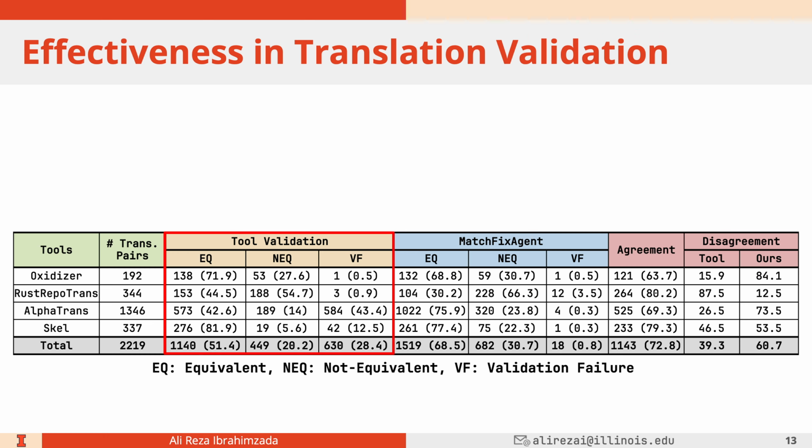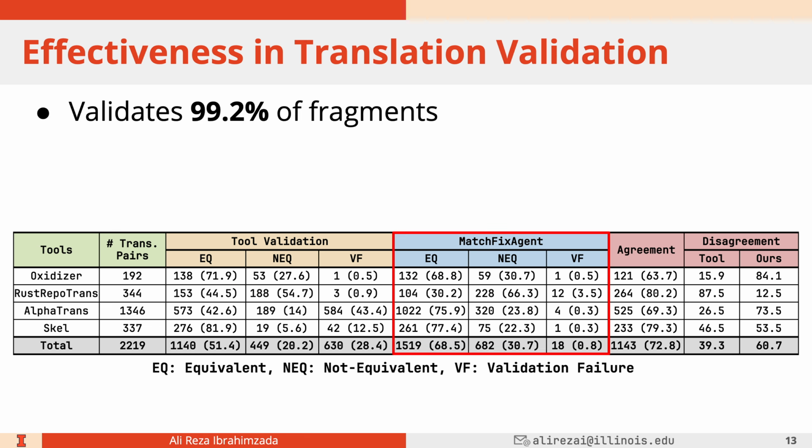And as you can see, AlphaTrans is the one with the highest validation failure of about 43%. On average, 51% of fragments by existing tools have a verdict of equivalent, 20% not equivalent, and 28% is basically validation failure. That 28% is actually a very high number, because almost 1/3 of the data set does not get any verdict. In contrast, MatchFixAgent actually does a good job. It can validate 99.2% of fragments. Only 0.8% of them cannot be validated.